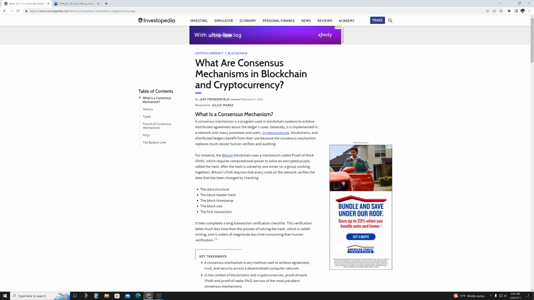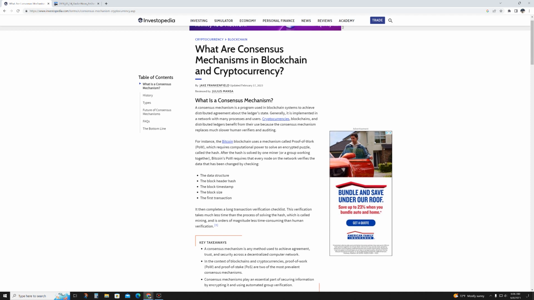Welcome back. Today we're going to talk about consensus algorithms in cryptocurrencies. What are they? To better help us understand them: consensus algorithms are fundamental components of cryptocurrencies that enable distributed networks of computers to agree on the validity of transactions and maintain a consistent and tamper-resistant ledger. These algorithms play a crucial role in ensuring the security, reliability, and decentralization of a blockchain-based system.